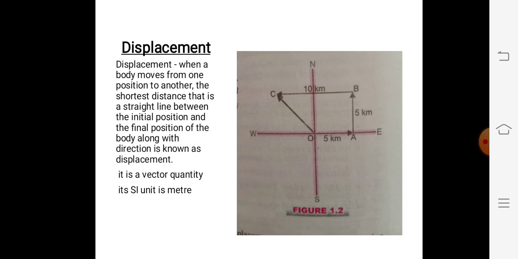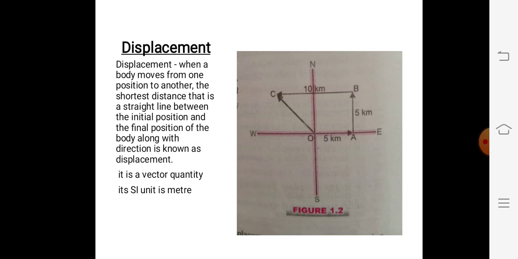Now for example, suppose an object starts from O. See in your slide, I have given a picture. The object starts from O and travels 5 kilometers towards east, represented by OA, and 5 kilometers towards north, represented by AB, and 10 kilometers towards west, represented by BC.